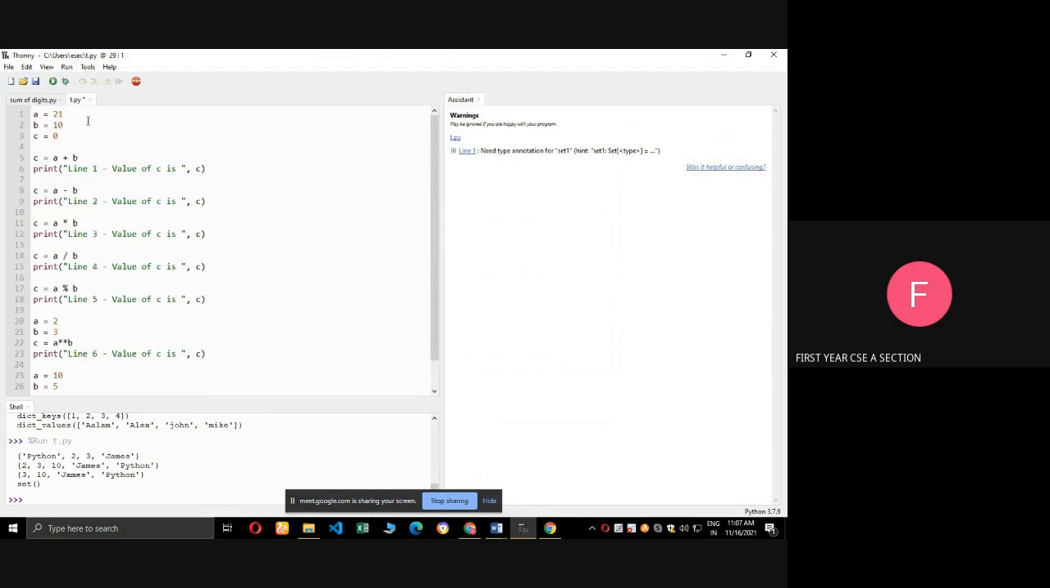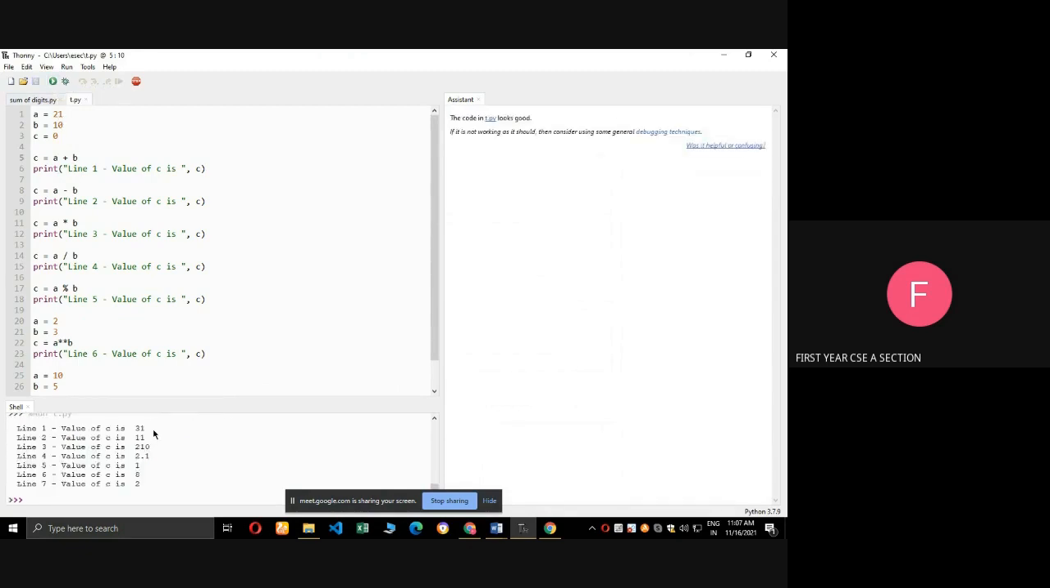See the program: a equal to 21, b equal to 10, c equal to 0. Here c equal to a plus b. What is the value of c? That is 31. See the output, 31. Next, a minus b means 21 minus 10, that is 11. See the output 11. Next, a star b means multiplication, 210 is the output. Next, a slash b means 21 slash 10, so 2.1 is the output.